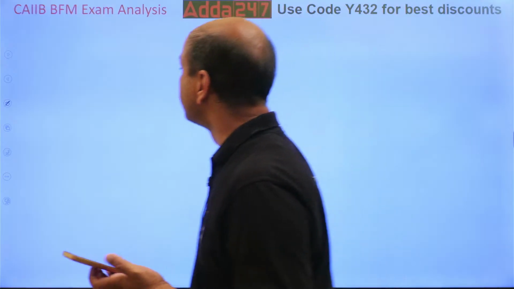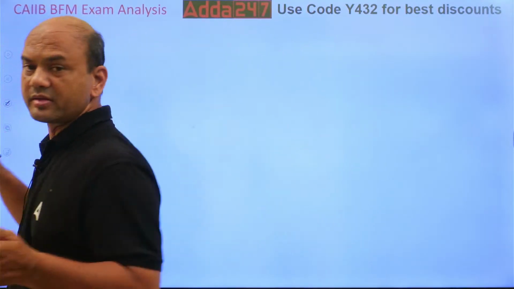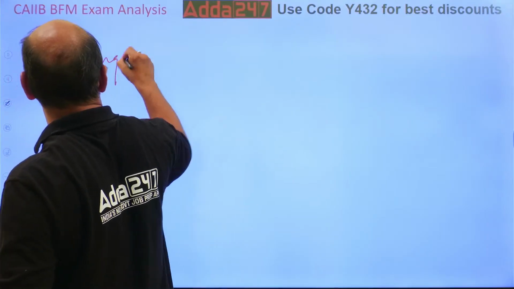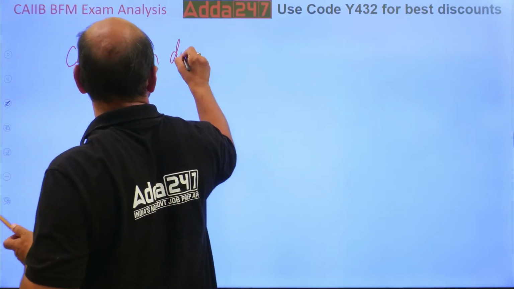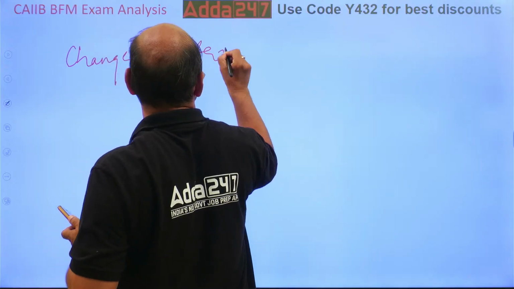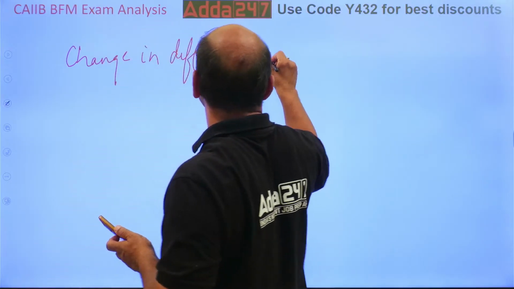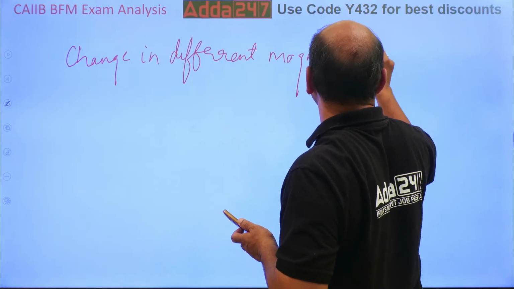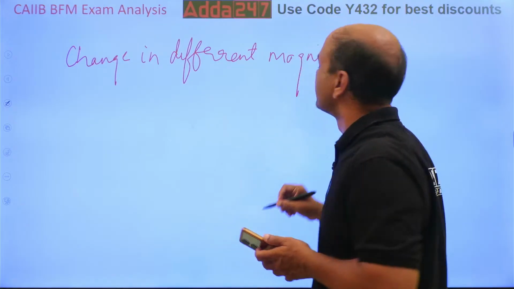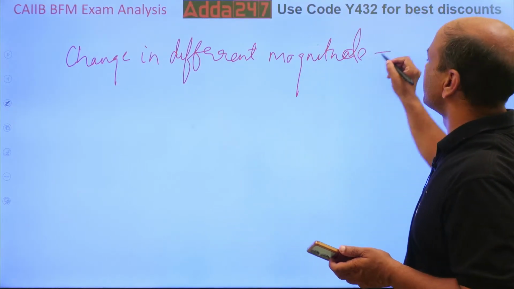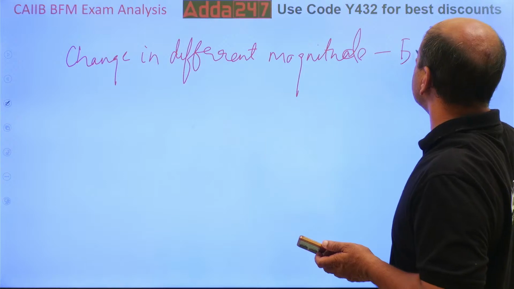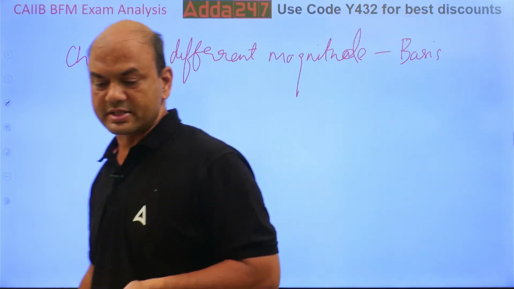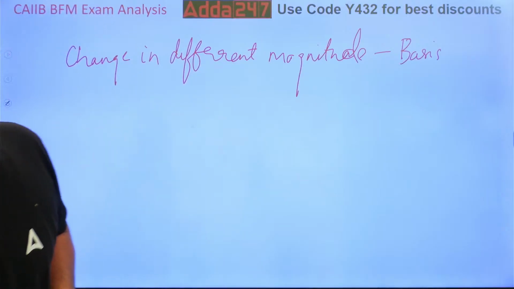So that is basically basis risk only. Change in different magnitude or different proportion, that is basis risk. Few more, let me see.